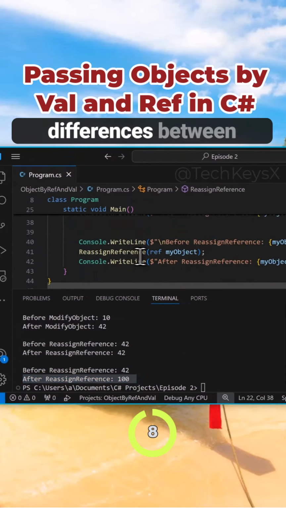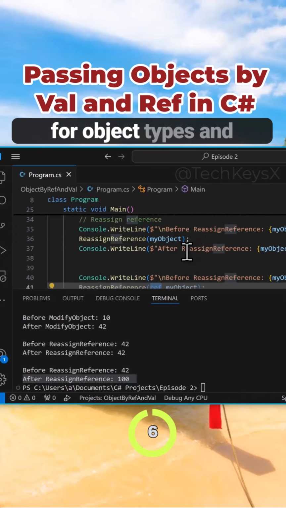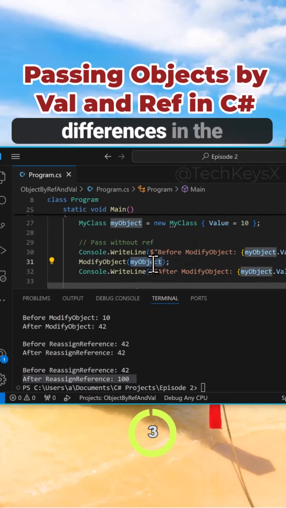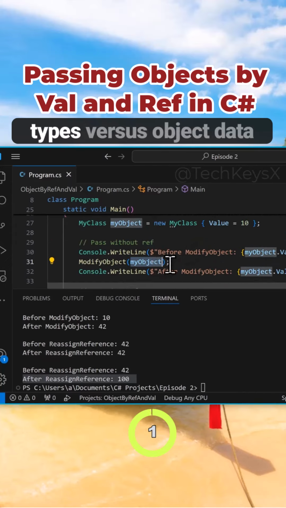So just make sure you understand the differences between passing an object by reference and passing it by value. There are subtle differences in the behavior, in how it works for primitive or native data types versus object data types.